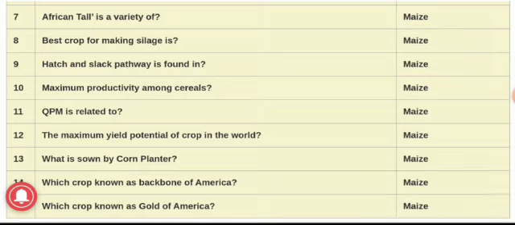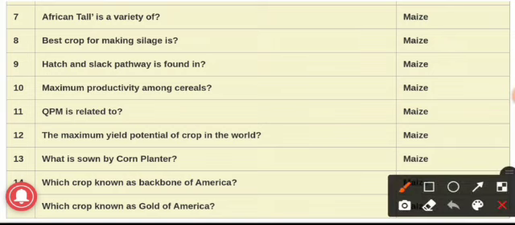Now we will see our 10th question. Maximum productivity among cereals is shown by maize. Maize shows maximum productivity among cereals, and this is the reason maize is also known as the queen of cereals. 11th question, QPM is related to which crop? The answer is maize.